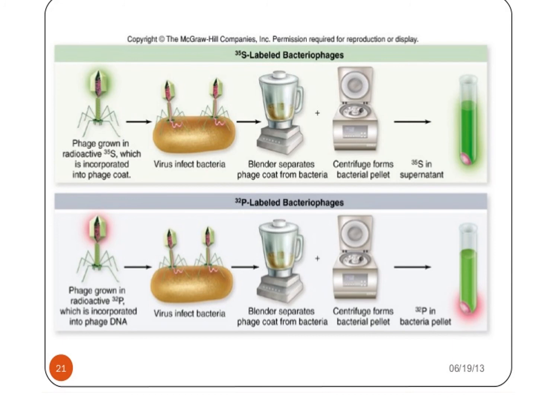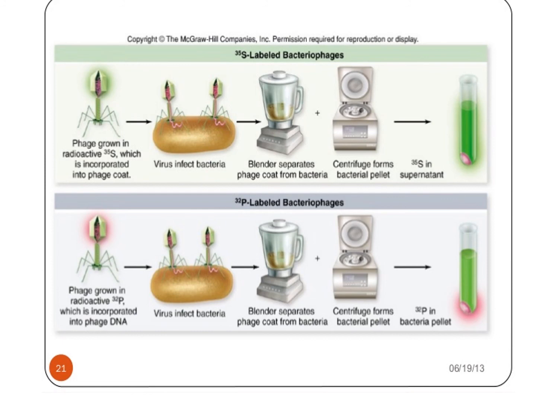Let us see the diagram. In the first one, the green shaded protein coat containing radioactive S35 is mainly present outside the bacteria, so the supernatant contains a large amount of radioactivity.